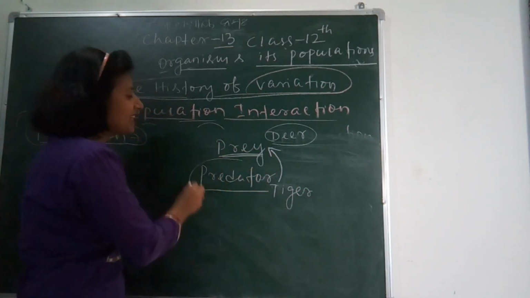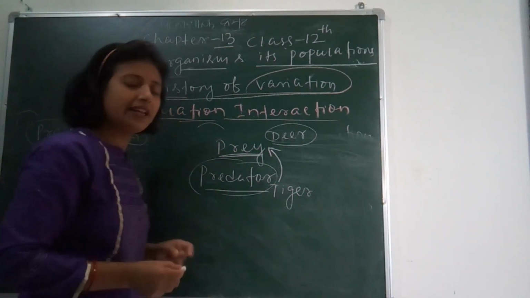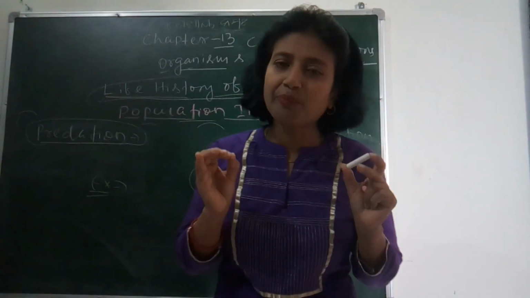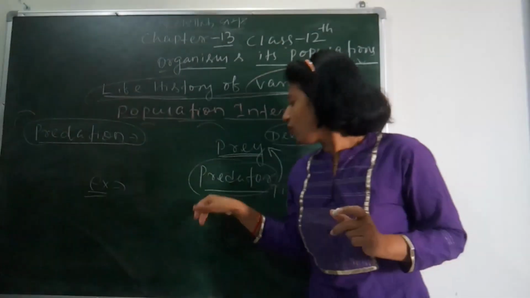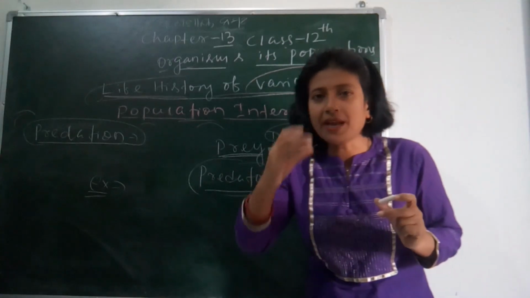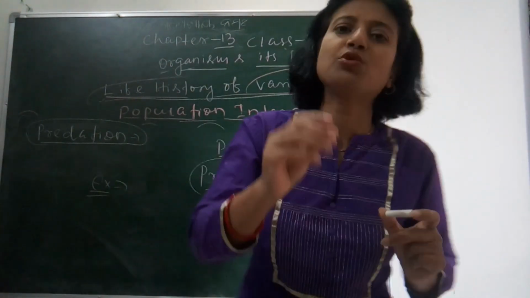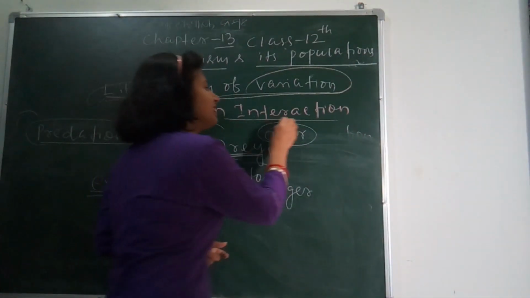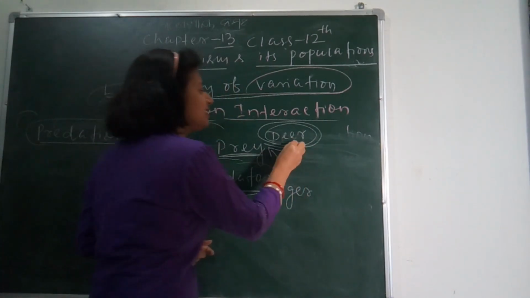Predators play an important role, because they maintain the prey population in control. Suppose you see the example I have given you, the deer.